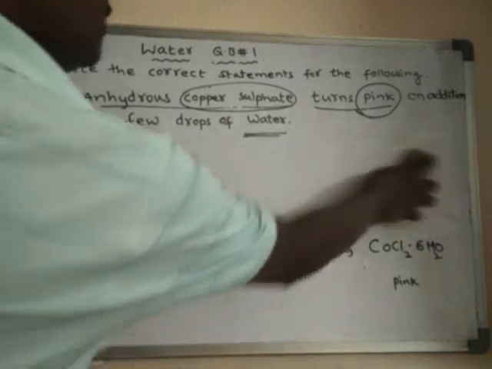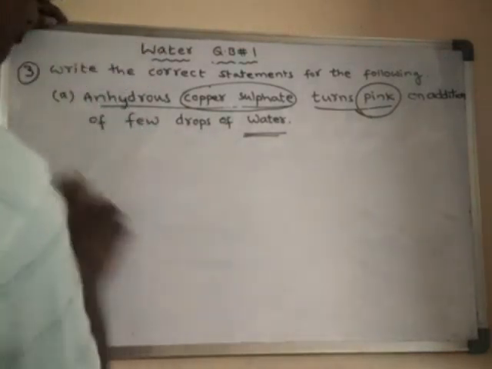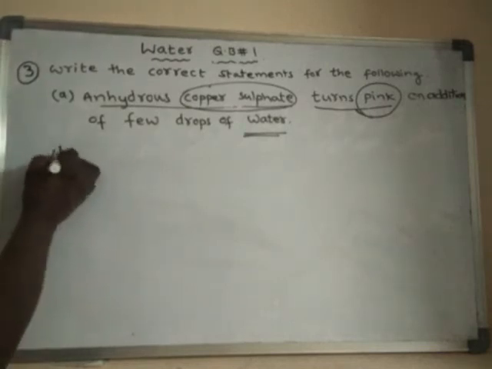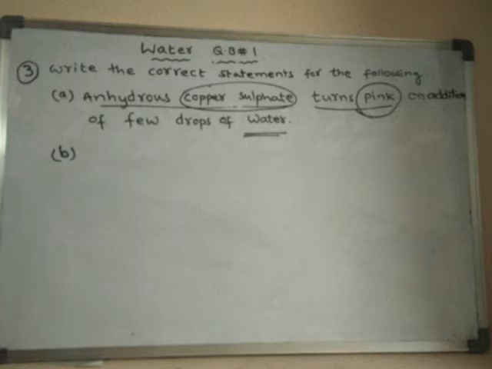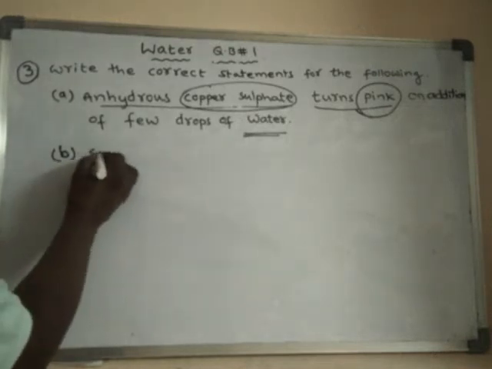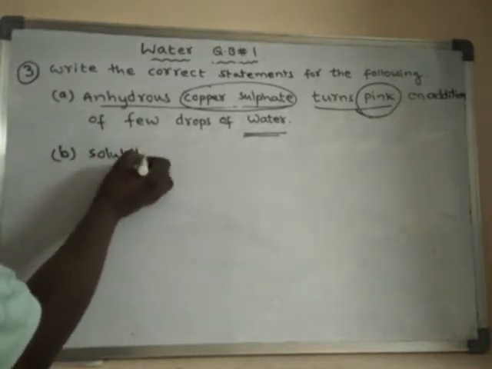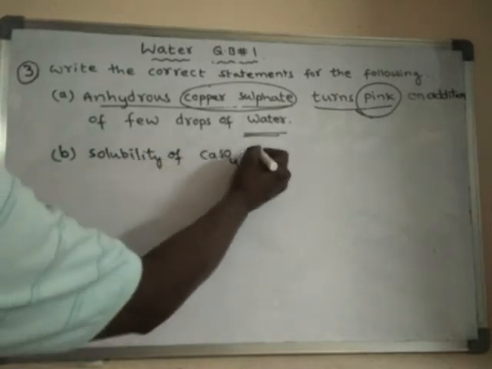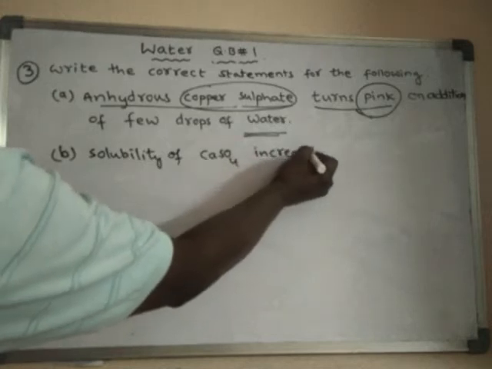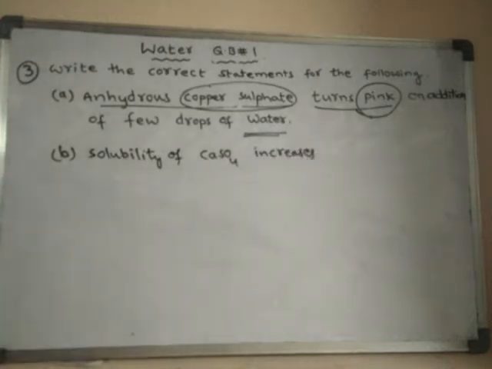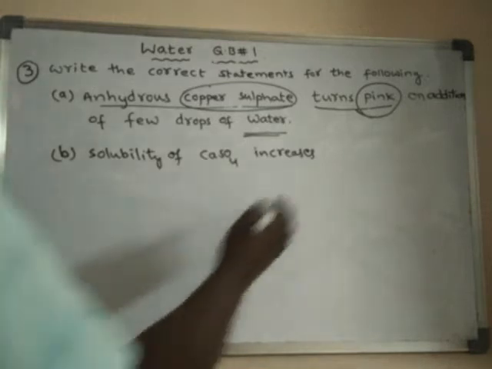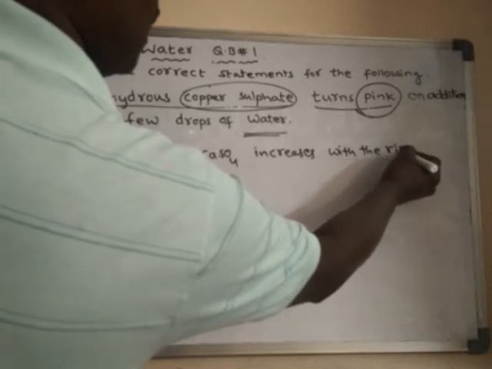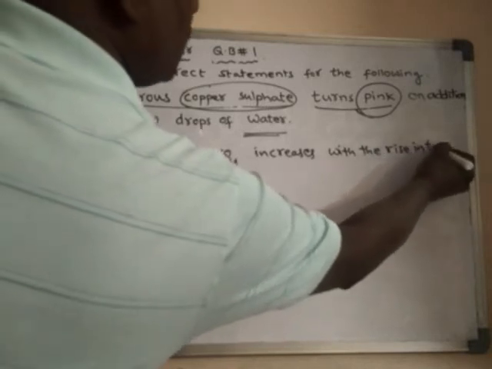Okay, next question is question B. What is the question? Solubility of calcium sulfate increases with the rise in temperature.